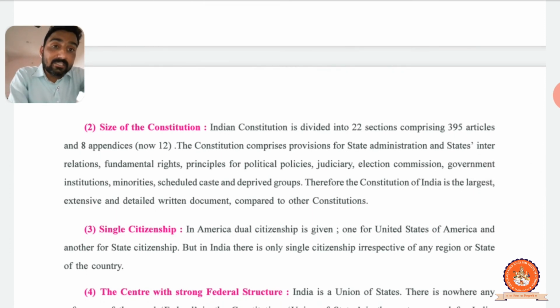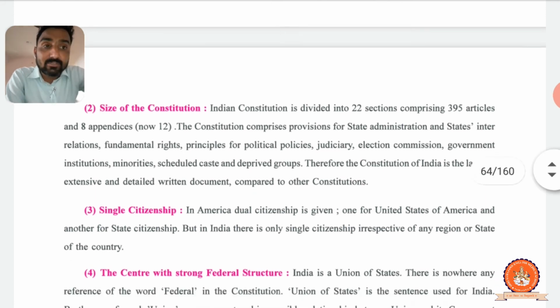See, in this paragraph you can read here, the constitution comprises, that means the bill, they have already existing provisions. What kind of provision comprises the state administration? State administration means how the state is running, how the state government rules and regulations work, that is state administration.